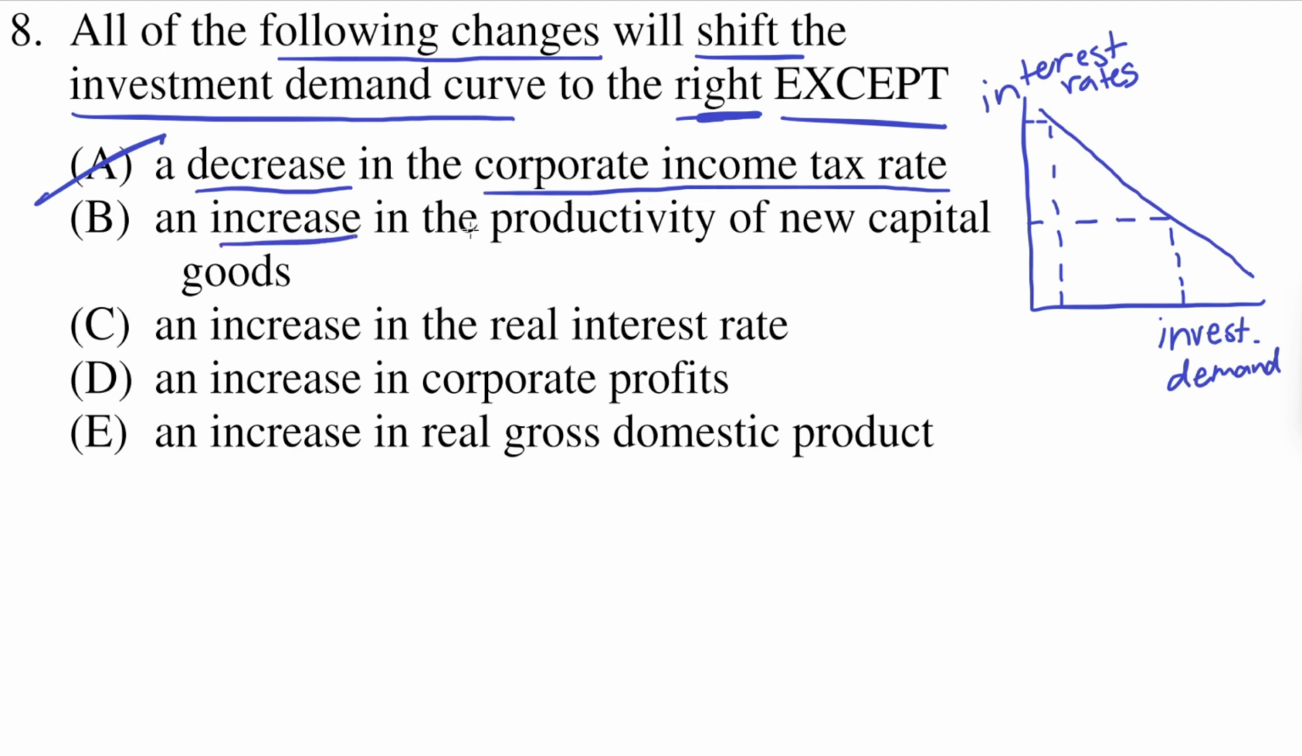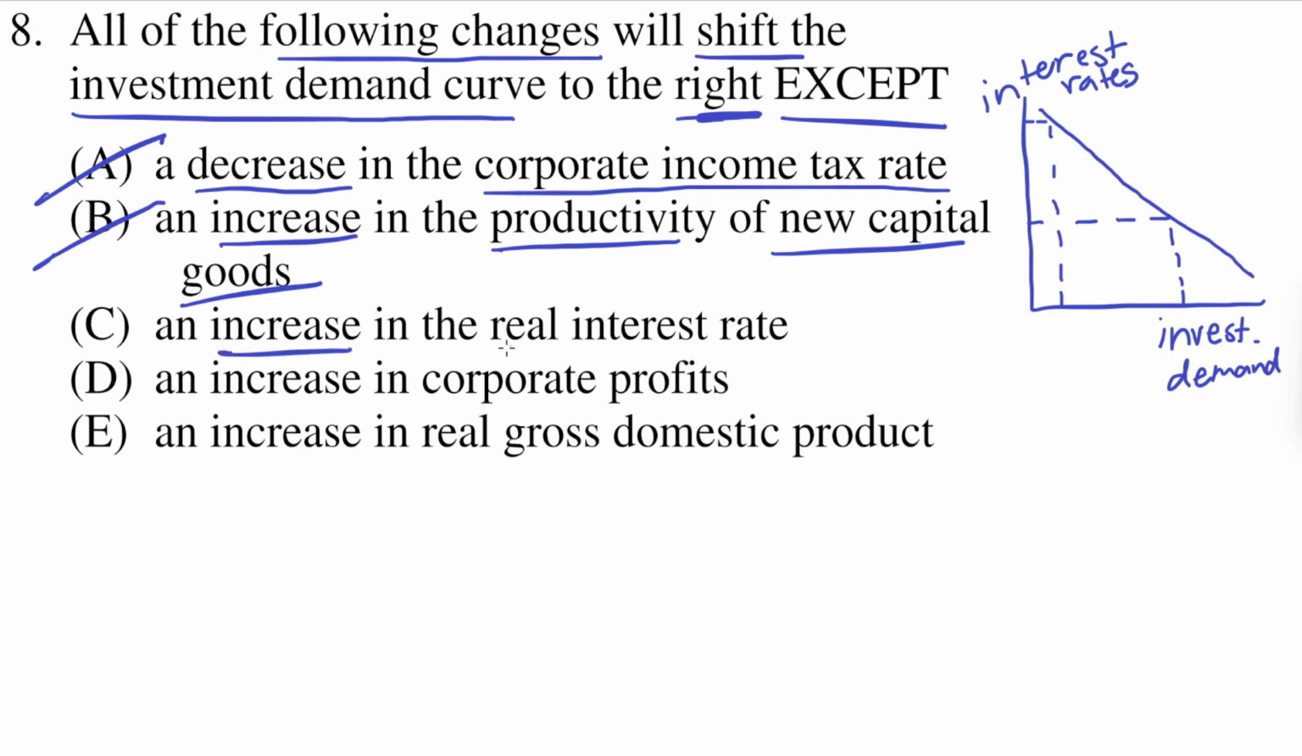B says an increase in the productivity of new capital goods. So an increase in productivity of new capital goods means an increase in the output for equipment and machines used by businesses. So if new capital goods are more productive, then that means businesses are more likely to invest in and borrow money to buy new capital goods. So this does shift the investment demand curve to the right.